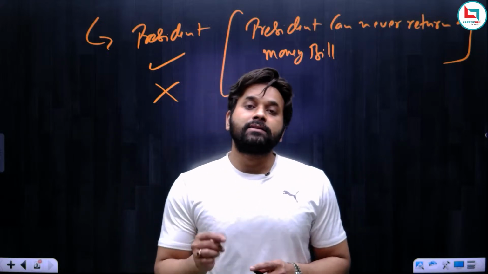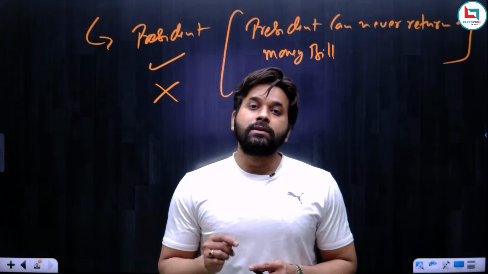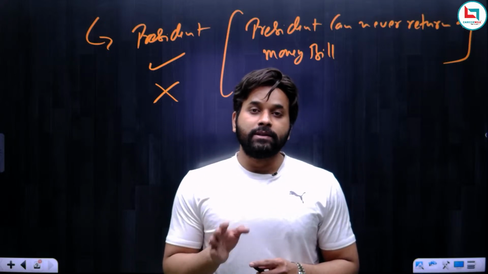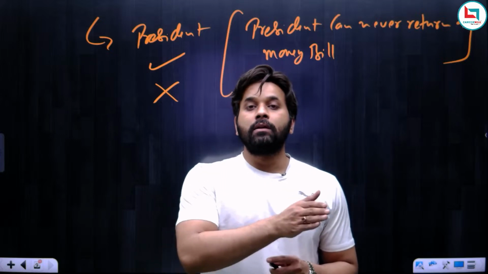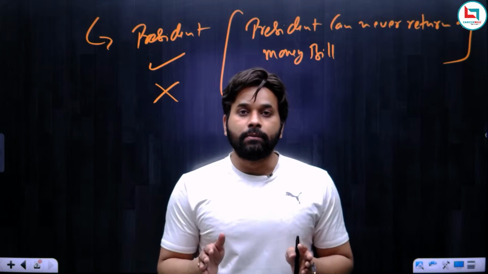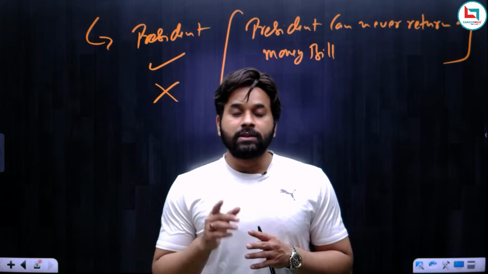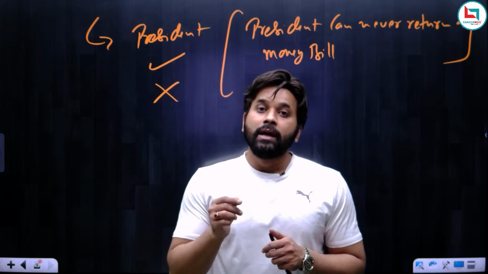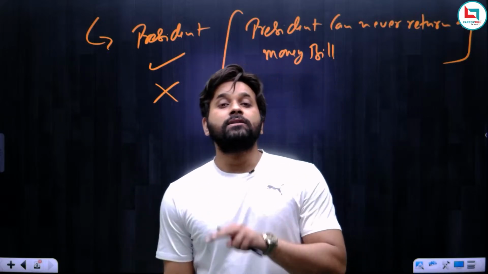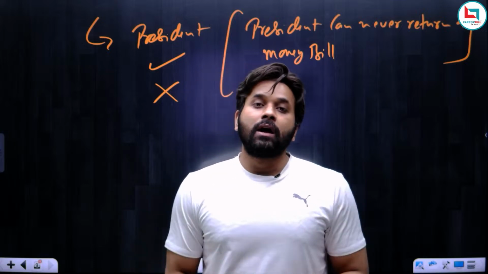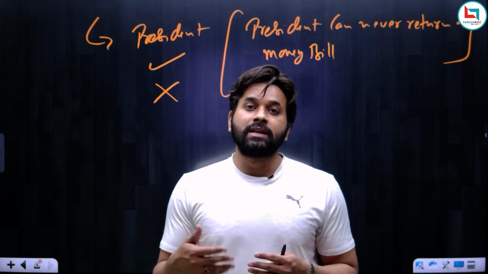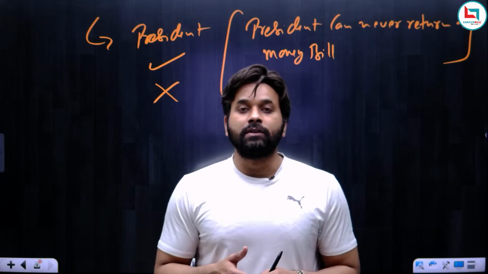The President can exercise only two powers on a money bill. The first is absolute veto and the second is the pocket veto. See, we all know suspensive veto means when the President returns a bill for reconsideration. But in case of a money bill, the President can never return a money bill. So out of those three veto powers, the President can never use the suspensive veto. He can only use the absolute veto, which means to withhold his assent to the bill. And the second is the pocket veto, because in the Constitution it is nowhere mentioned in how many days the President should give his assent to a money bill. So there is no time period with the President.